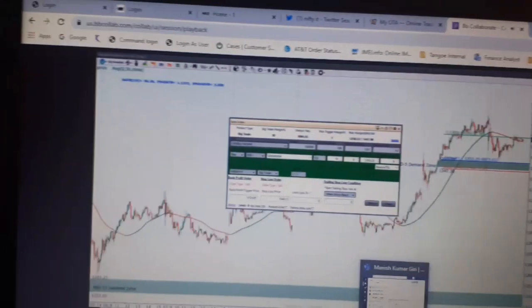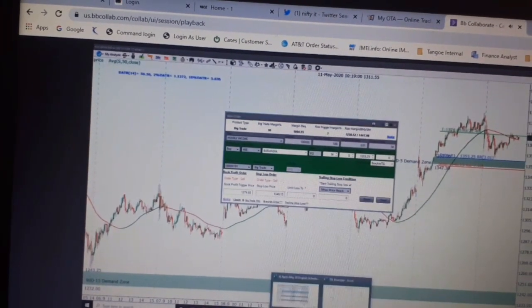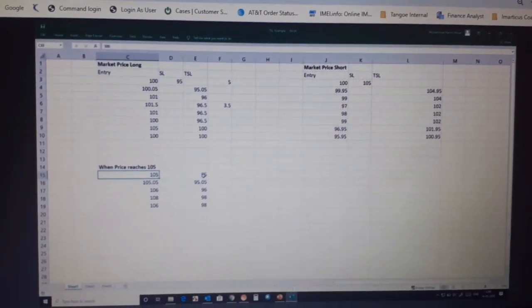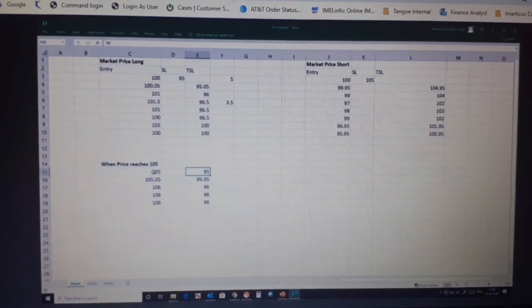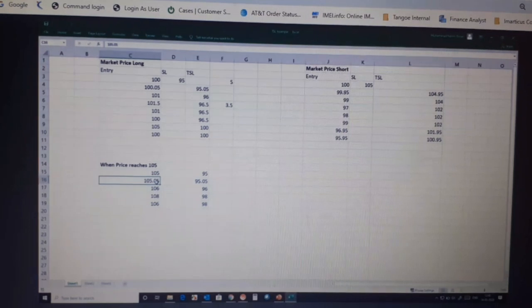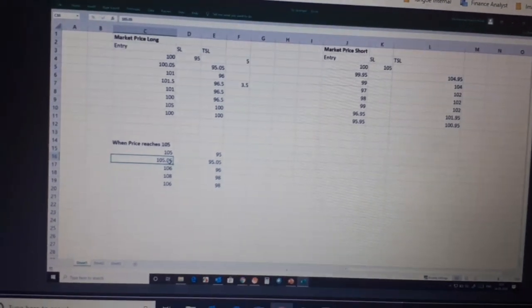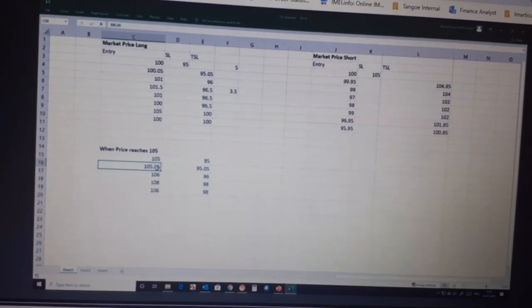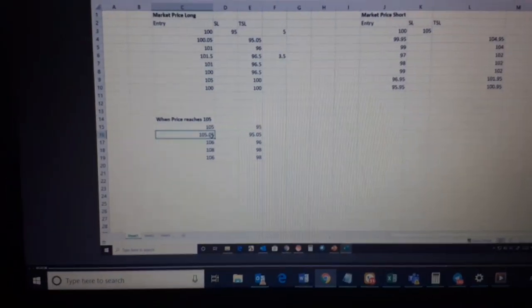So here, in this case, I've put my entry at 105 and my stop loss was 95. Now my entry got triggered. It's a long trade and it's moving in the direction of the trade, going up to 105.05.